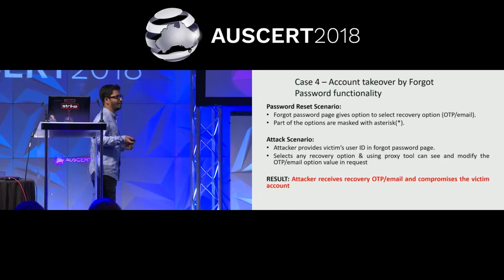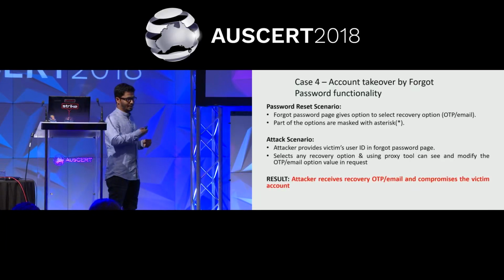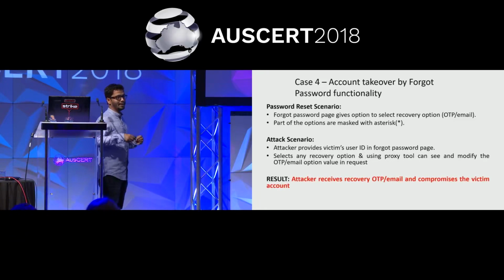So in your application, or wherever you are seeing such scenarios, just look into the request using any proxy tool. If the OTP or the forgot password emails or mobile numbers are going as plain text in the request, try giving any random number and see whether the OTP goes to that number or to the actually registered number. By that you can verify whether this vulnerability is there or not.